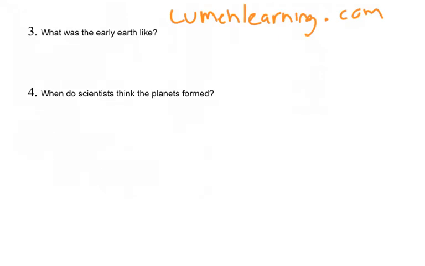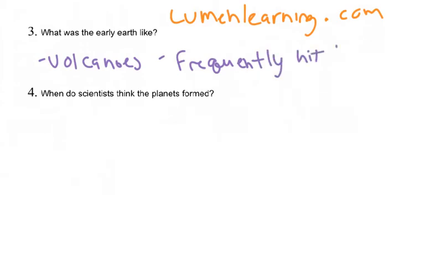So early Earth, think about it. Before the dinosaurs, we're talking 4 billion years ago, we're looking at an Earth that's covered in volcanoes, lots of magma, frequently hit by meteors and asteroids.